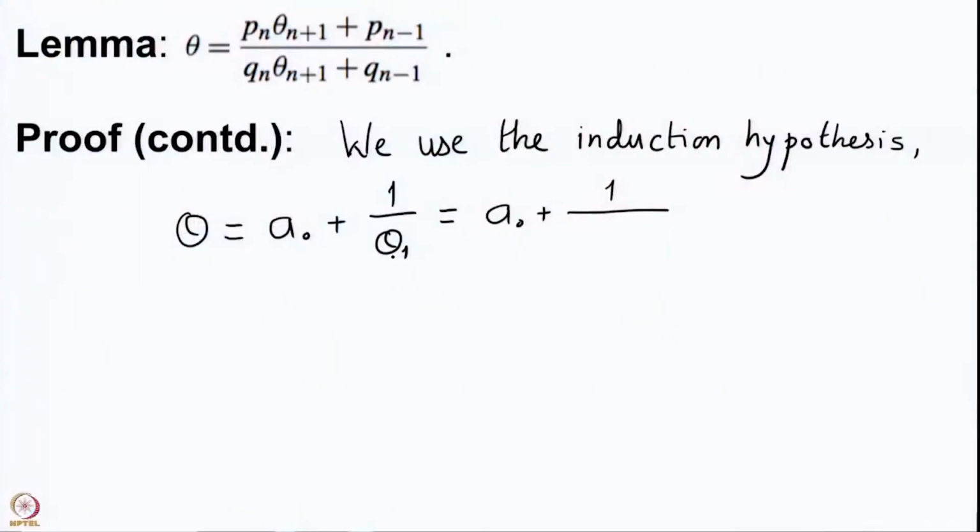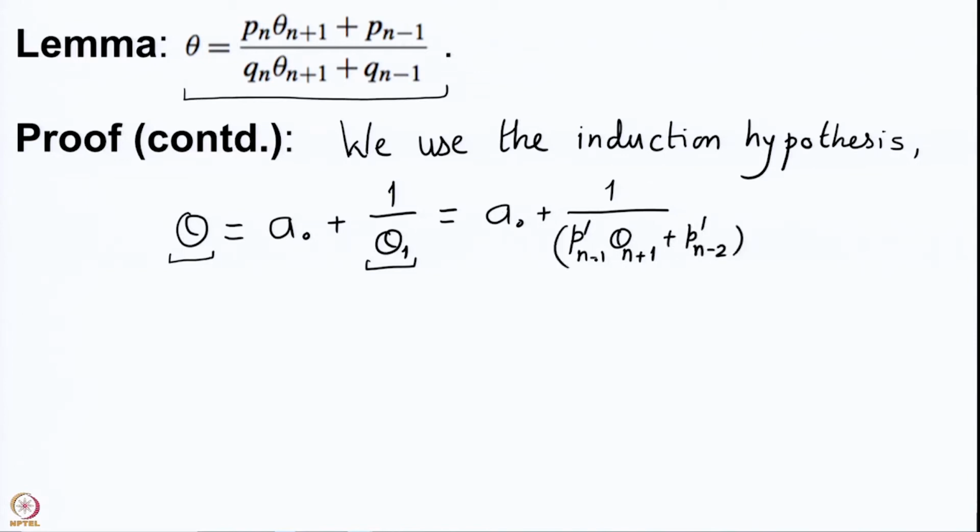So, we get P prime n minus 1 theta n plus 1 plus P prime n minus 2 divided by the corresponding expression in terms of Q, Q prime n minus 1 theta n plus 1 plus Q prime n minus 2.